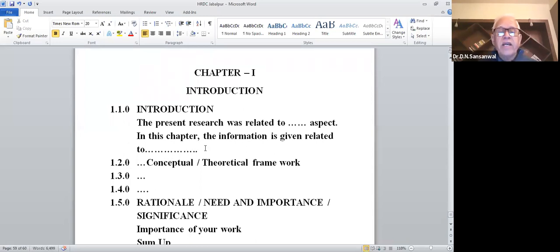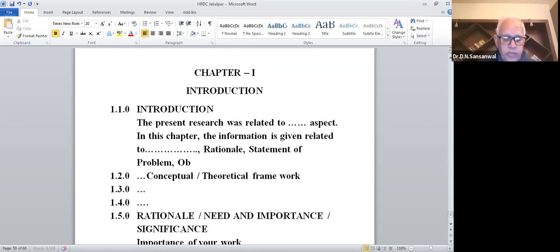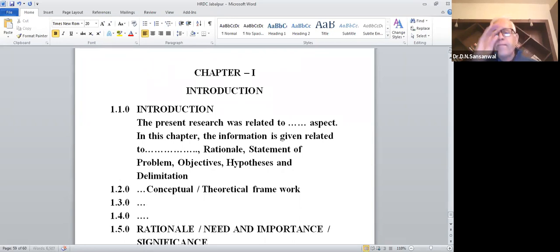And after that, you should write the rationale, and then after that you write statement of problem, and then you should write objectives, and then you should write hypothesis, and then you should write delimitation. The information is given related to this and this.